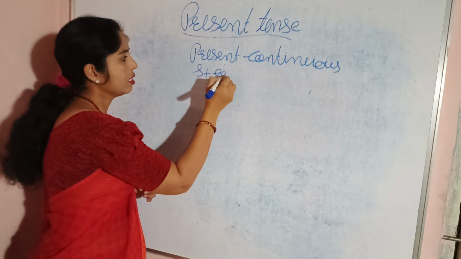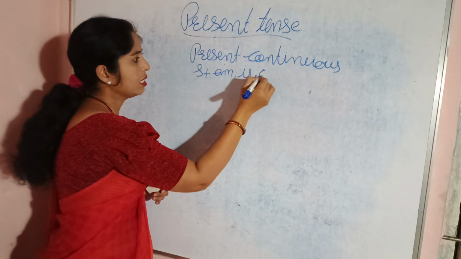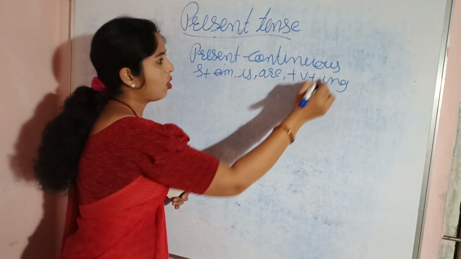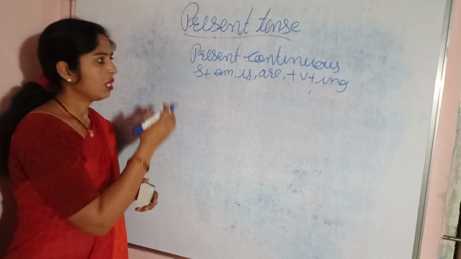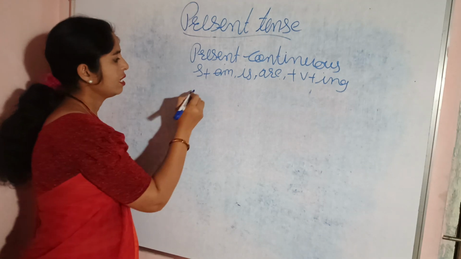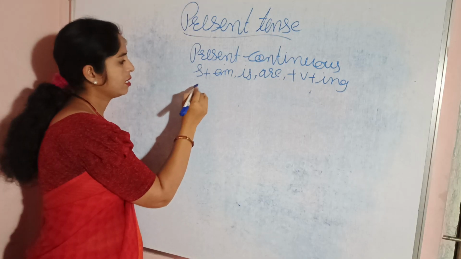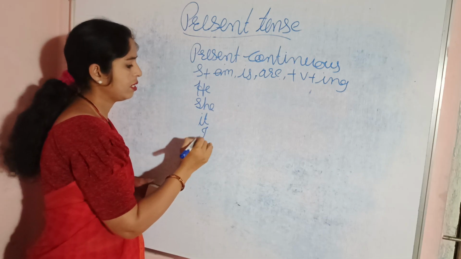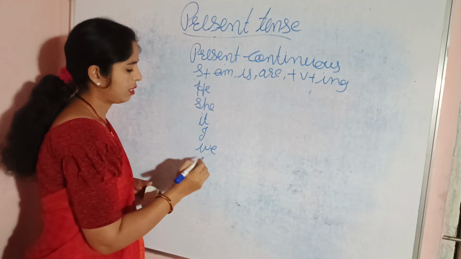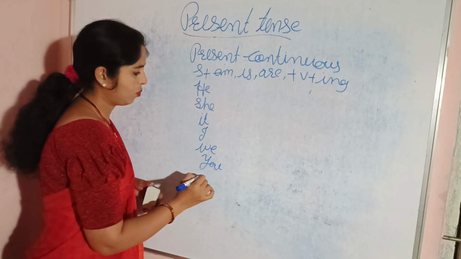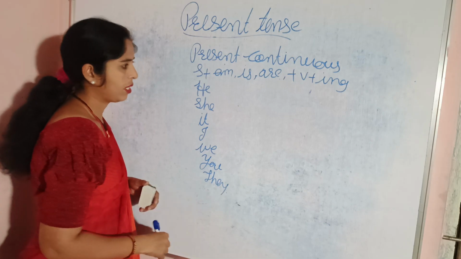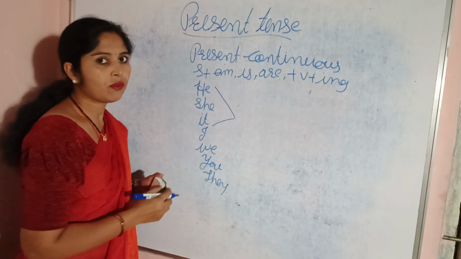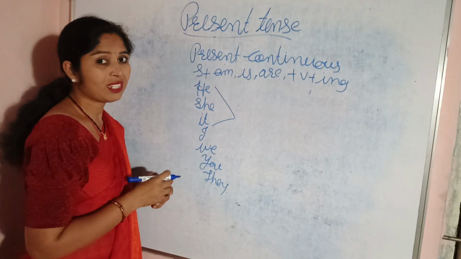Subject plus am, is, are plus V plus ing, or we can say V-ing also. Now we put this formula in the sentence. As the subject we can take again he, she, it, I, we, then you and they. Now he, she, it are all included in the singular subjects.